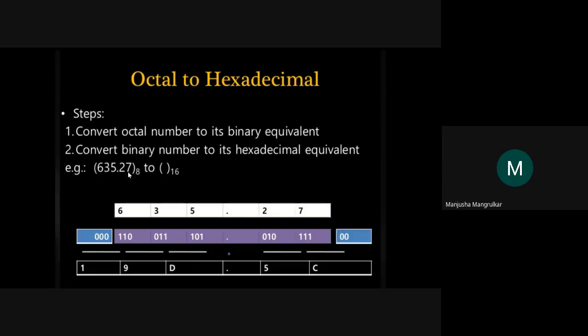So this octal number 635.27 converts into 19D.5C. This is the conversion to a hexadecimal number. Octal is converted into hexadecimal by an indirect step. First you have to convert that octal number into a binary number, then form groups of 4 digits and convert that into the hexadecimal number.